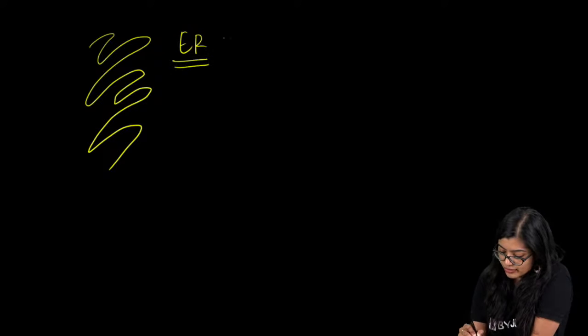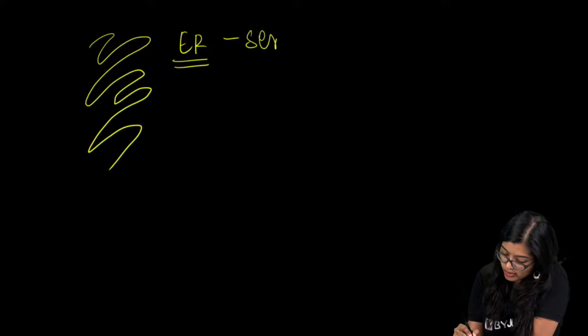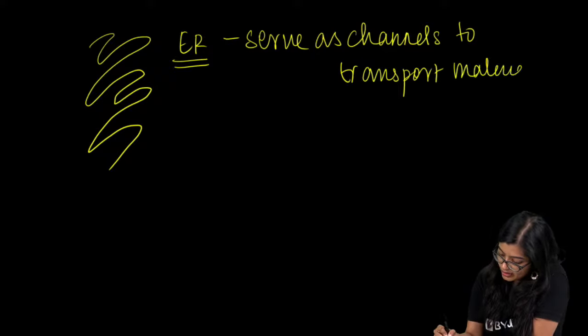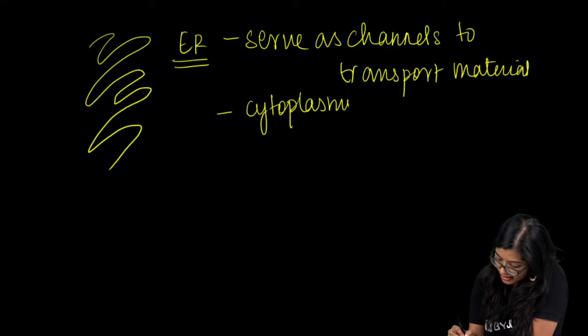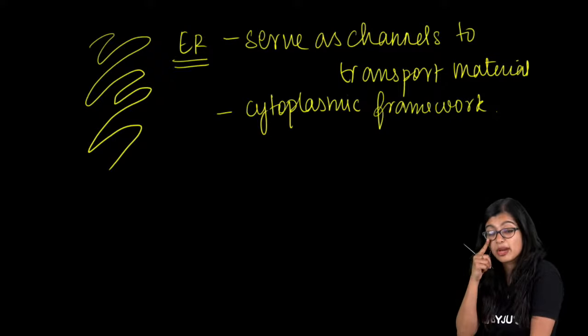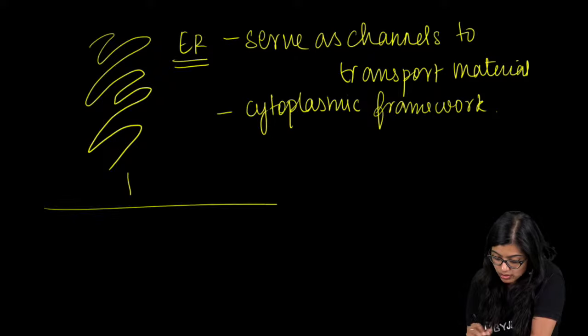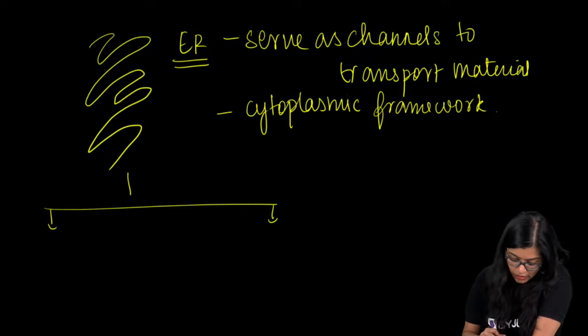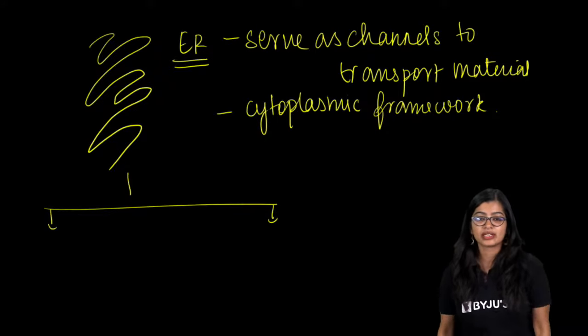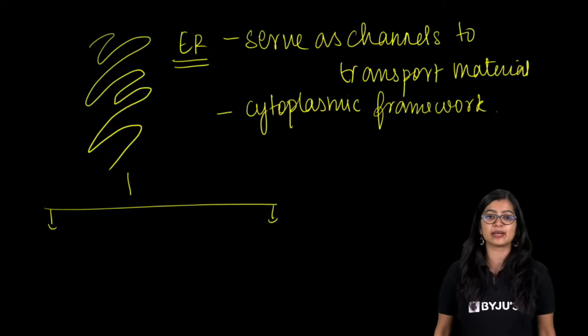ER serves as channels to transport material, and it also acts as a cytoplasmic framework. So they provide a framework for various chemical activities to take place. Now we have two types of ER. In the chat, can you tell me, what are the two types of ER?